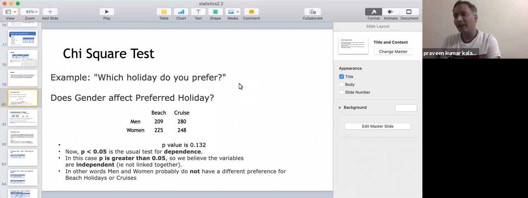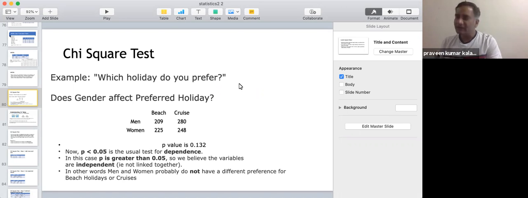Here also, like correlation, you are not talking about how much impact one has on the other. Rather you are just concluding whether there is an impact of gender on holiday choice or not. So you are going to tell whether there is a significant difference or no significant difference.